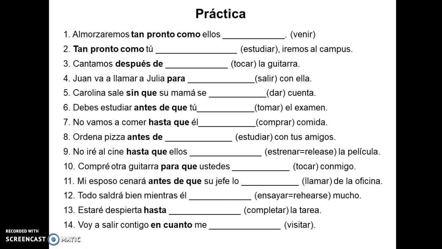Using this in bold, you see all these conjunctions, and you will have to decide, also paying attention to the verb. If the verb reflects some idea of the future, you will have to decide if you have to use the infinitive, the indicative or the subjunctive.